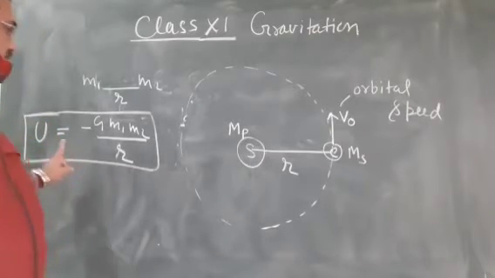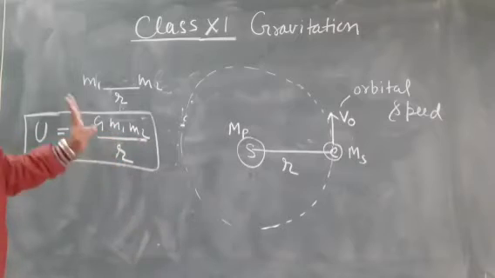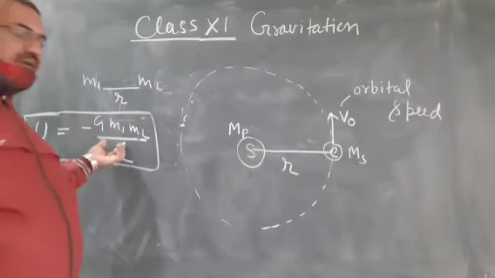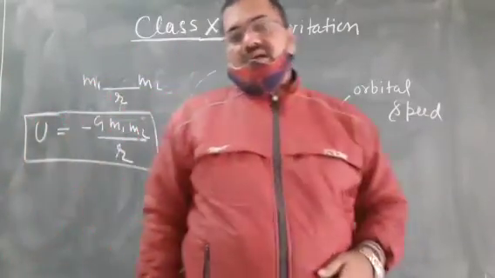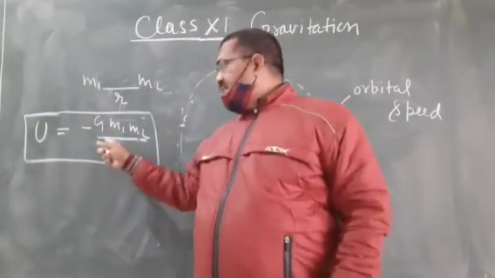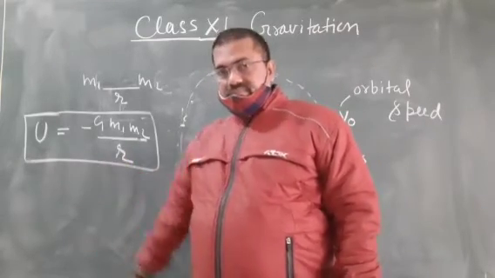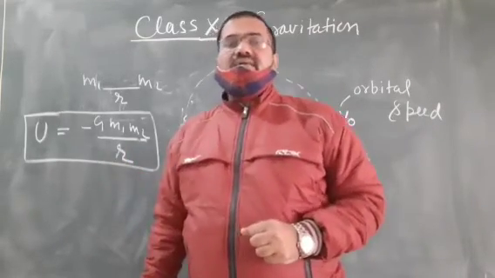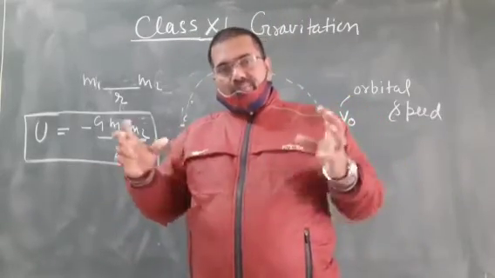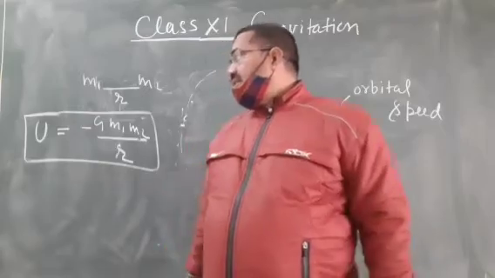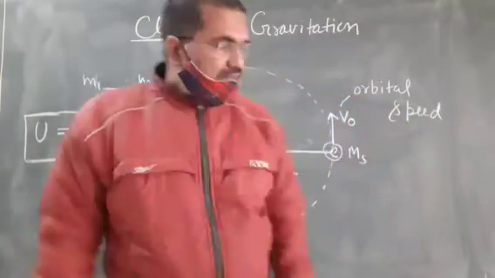We have already discussed this. If there are two bodies having masses m1 and m2 at a distance r apart, then gravitational potential energy will be minus G m1 m2 by r. The minus sign indicates that both the bodies are bounded.